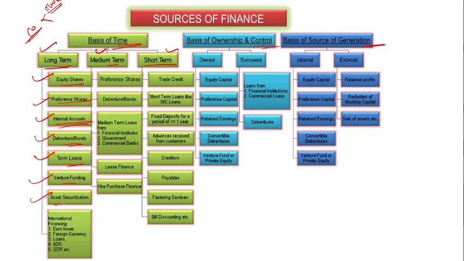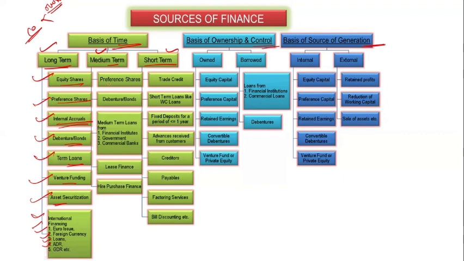And asset securitization, what happens there? The assets you have, you securitize these assets for funding from long term sources. Then international financing like euro issue, which is a foreign currency loan, ADR, American depository receipt, GDR, global depository receipt, these are all the list of long term finance.